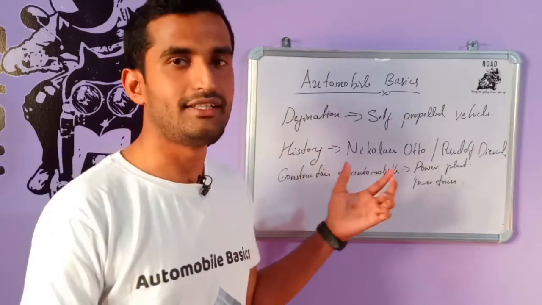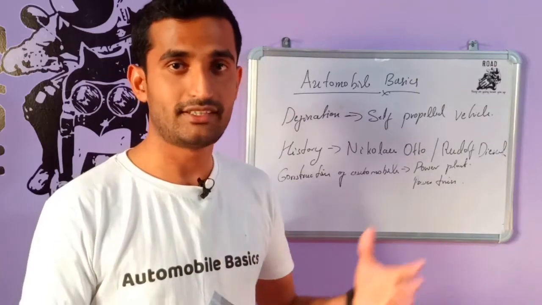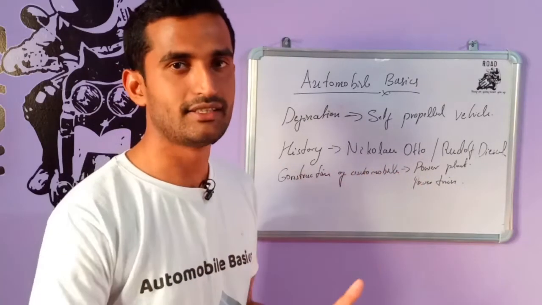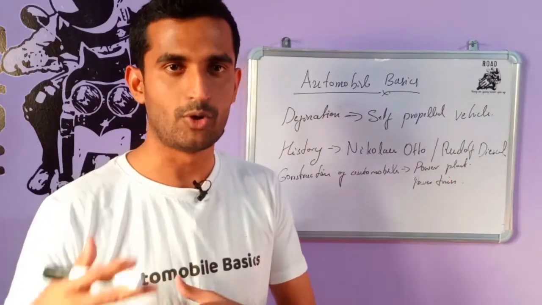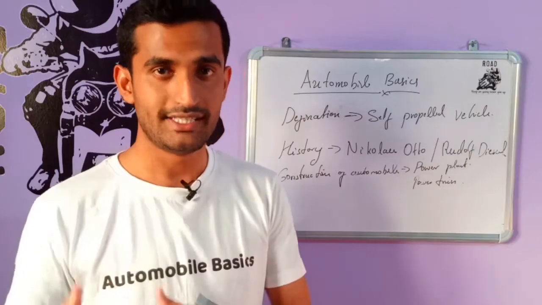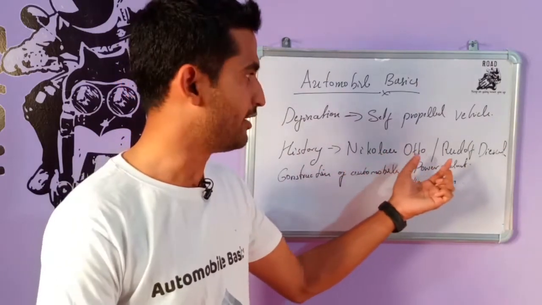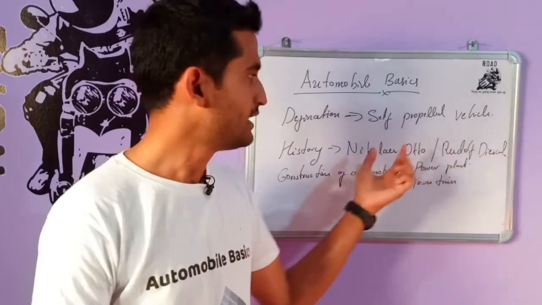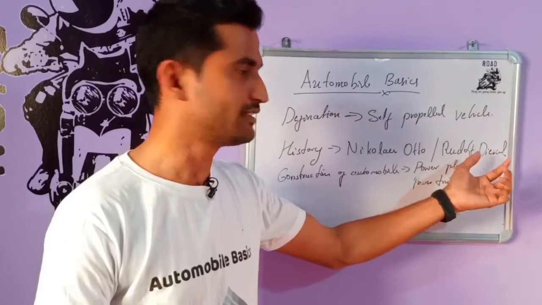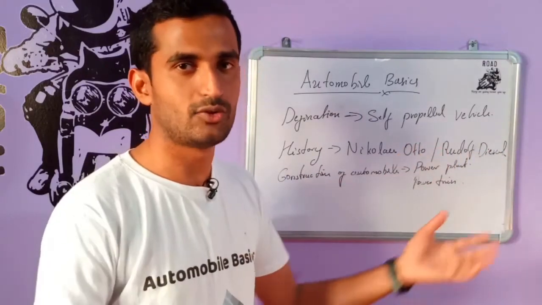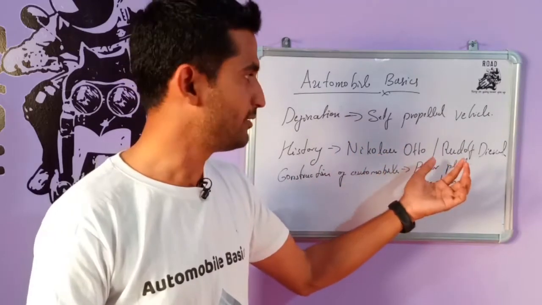So in those days, few people were trying to invent automobiles and vehicles, but finally, in the modern days, vehicles used auto cycle, meaning petrol engines, and diesel engines. Those were invented by Mr. Nicholas Otto and Mr. Rudolf Diesel, because petrol engines are also called auto cycle engines, and diesel engines are also called diesel cycle engines. So the auto and diesel cycles were invented by these people, Nicholas Otto and Mr. Rudolf Diesel.